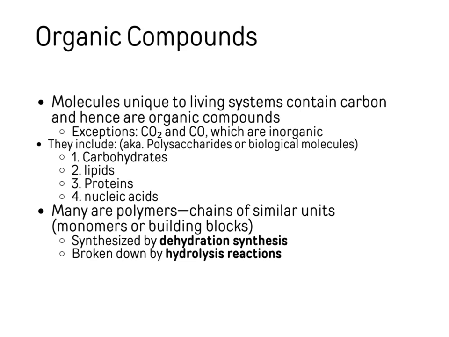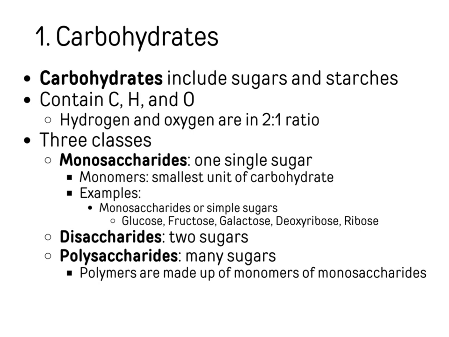Examples of organic compounds, also known as biological molecules, are carbohydrates, lipids, proteins, nucleic acids. Many of these are polymers made up of repeating or similar units. Actually, all of them but lipids are made up of monomers or building blocks that repeat to build polymers. The polymers are made by dehydration synthesis and then broken down by hydrolysis reactions.